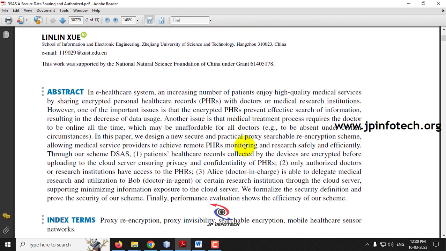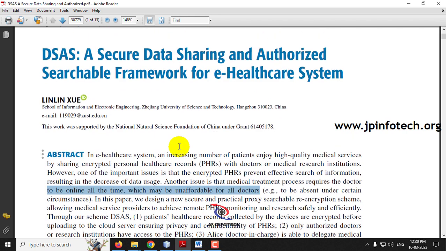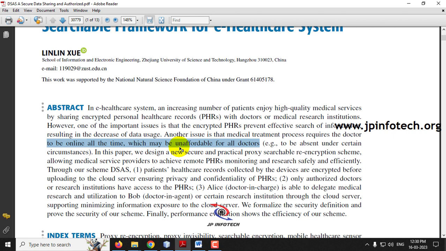Another important thing in the existing system is that in the medical treatment process, the doctors need to be online all the time in this eHealthcare, which is unaffordable for all doctors. So the authors have proposed a solution for this also: under certain circumstances of absence, the doctor can assign another doctor, so that the privacy and also the authorized searchable scheme will be satisfied.